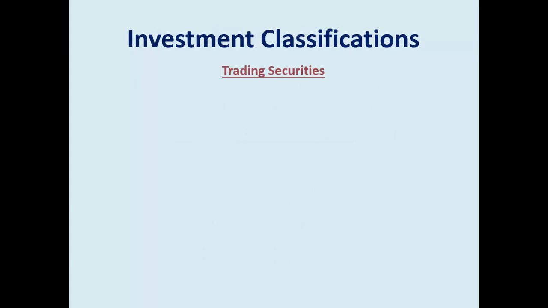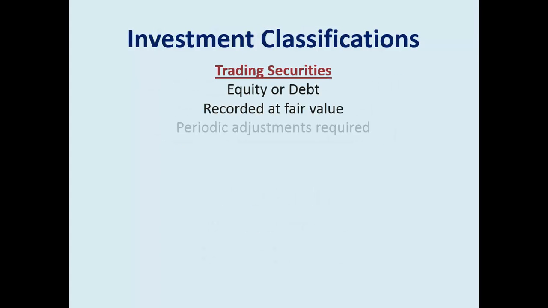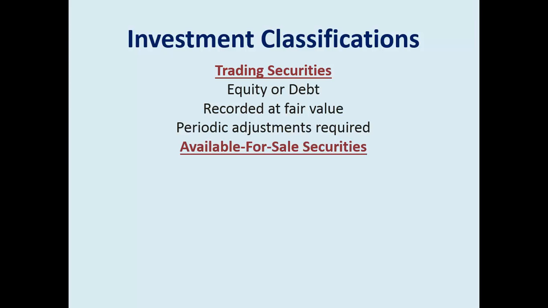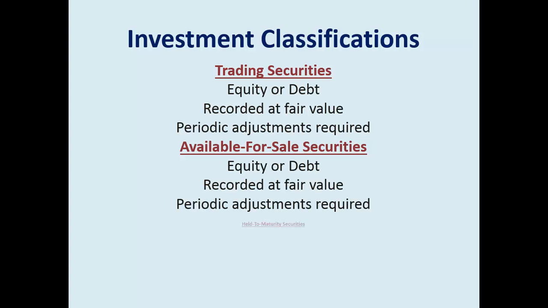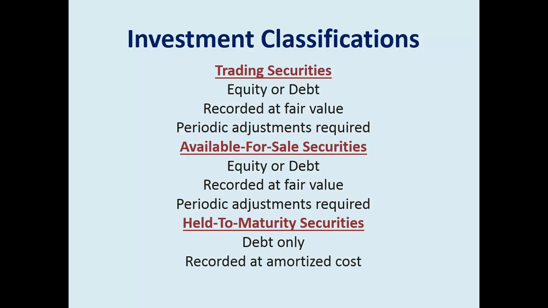I have to classify it that way. Trading can be stock or bonds, as can available for sale. Held to maturity is going to be bonds only, and it is recorded at amortized cost. There are no fair value adjustments if your investment is classified as held to maturity.